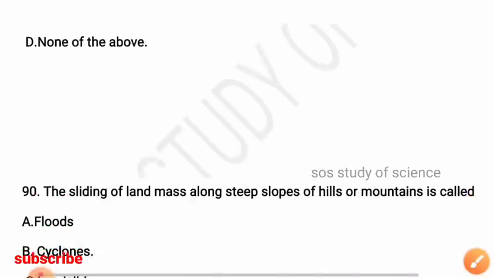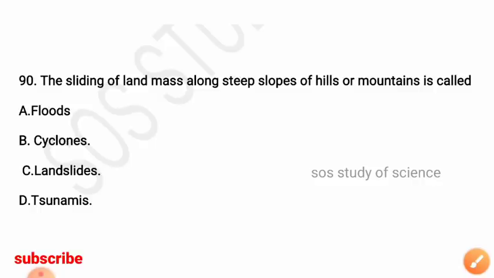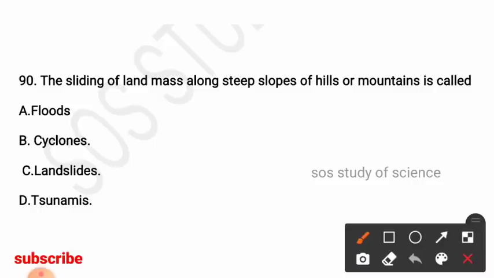Next question, the sliding of landmass along the steep slopes of hills or mountains is called as, options: floods, cyclones, landslides, tsunamis. So here the right answer is option C, that is landslides. The sliding of landmass is landslides.